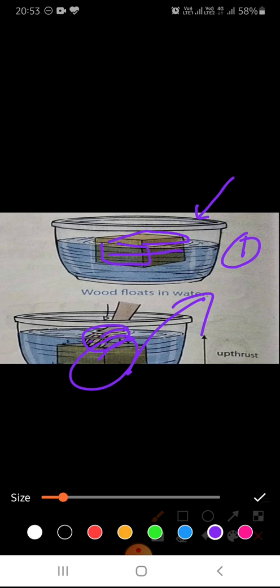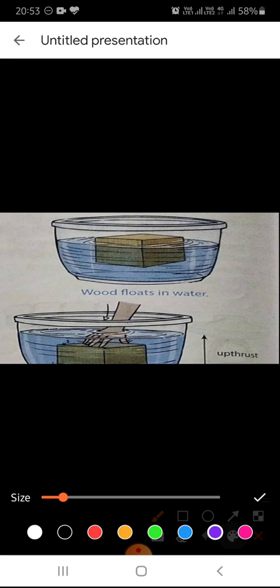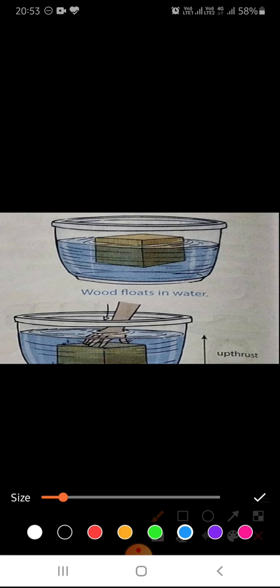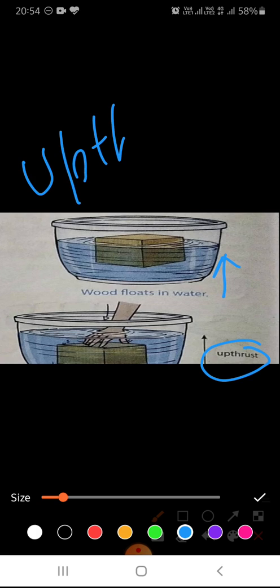Why is it so? This is because of the force that water is exerting on the wooden block. Yes, children, water also exerts a force, that is an upward force. Water exerts an upward force on all the substances that are put inside the water. That force is known as upthrust.